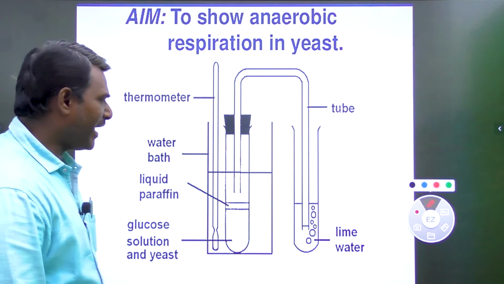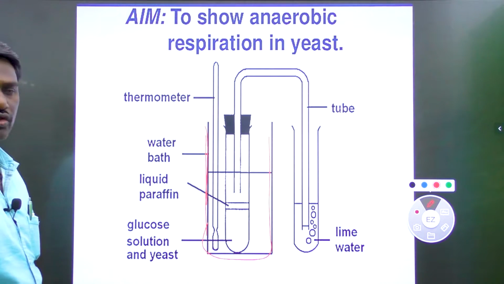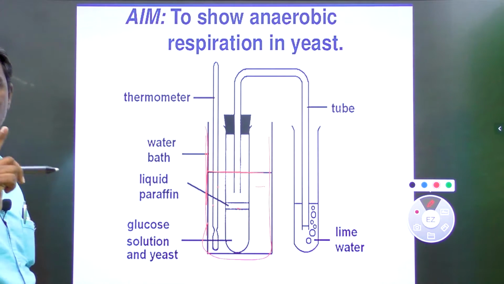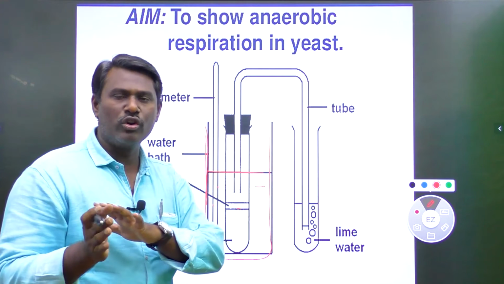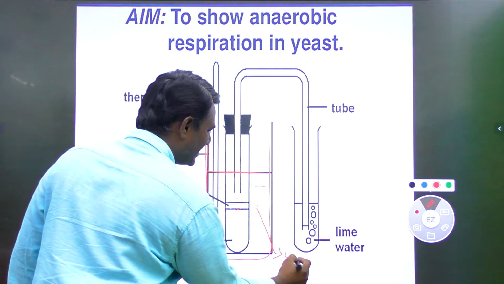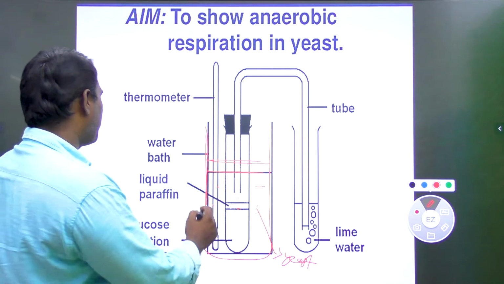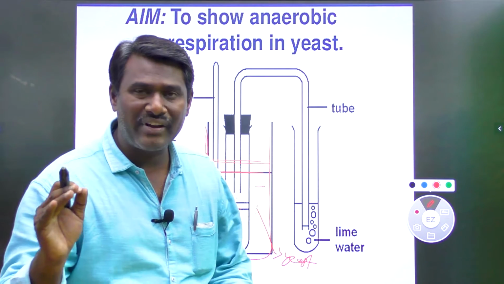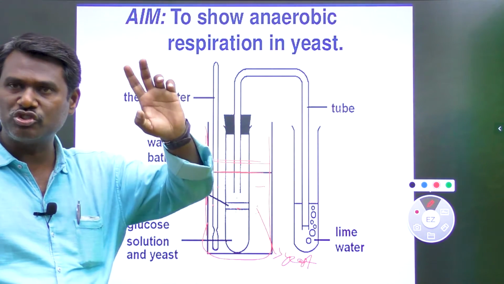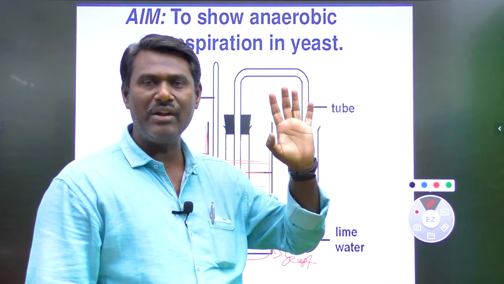First of all we need to take a large beaker like this. Half of the large beaker is filled with boiled and cooled glucose, and inside the boiled and cooled glucose we keep a little quantity of yeast. Next, just above the glucose, we keep liquid paraffin. This liquid paraffin does not allow oxygen to enter inside, because it is anaerobic respiration. Oxygen should not be allowed. So liquid paraffin prevents the entry of oxygen. Then we can get the exact result.